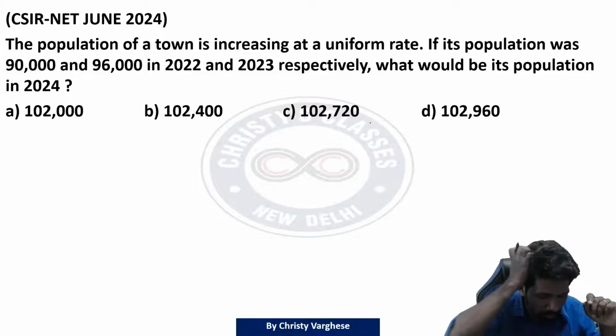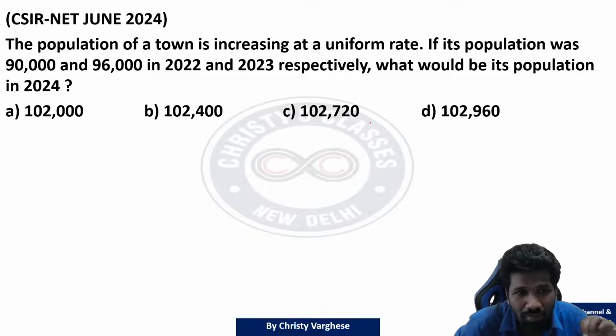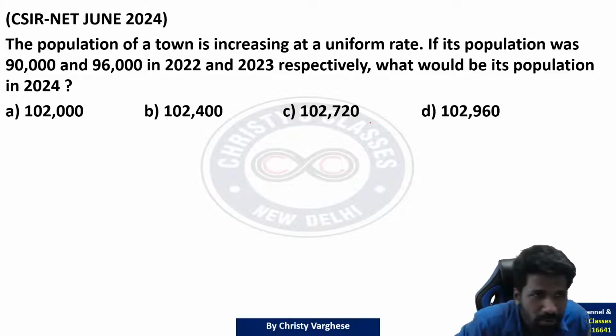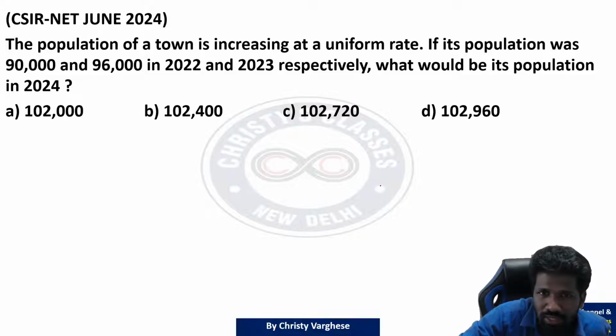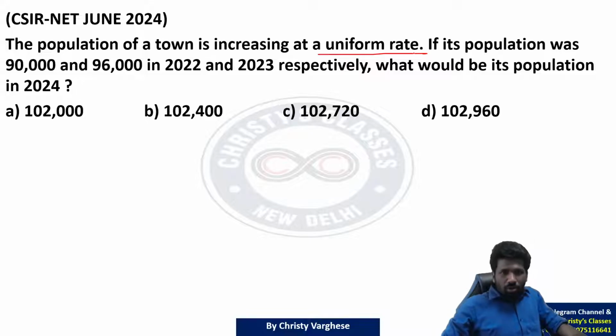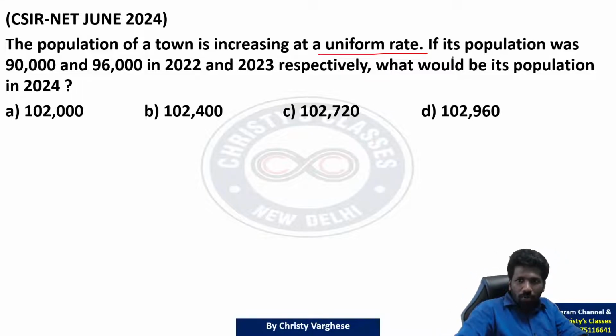Okay, some of you got an answer. Here, if percentage understanding is good, this question can be done faster. Even with the compound interest formula you can do it, but that is very time consuming, a waste of time. Don't do that. A population of a town is increasing at a uniform rate. When something is increasing at a uniform rate, that is called the compounding idea. Compound interest is also having the same idea.